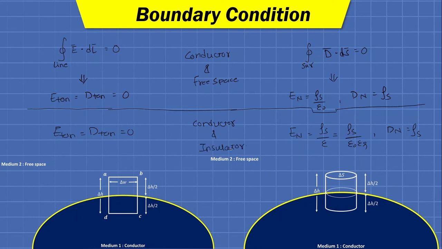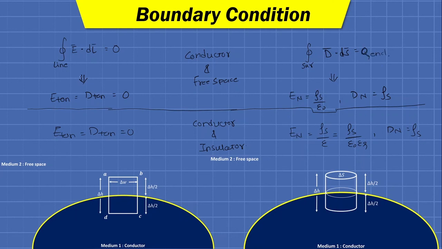Fine. So this is how we can derive the boundary condition between conductor and insulator, and for the derivation we are using two Maxwell's equations. The first one is the condition for conservative field, the second one is the mathematical representation of Gauss's law, Q enclosed.